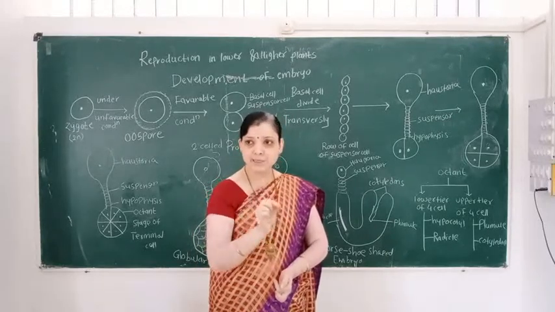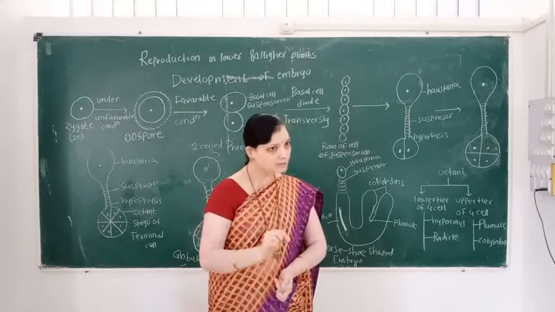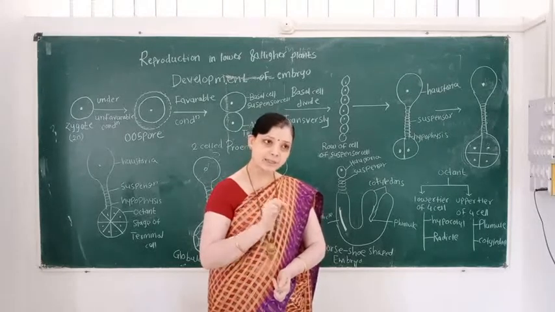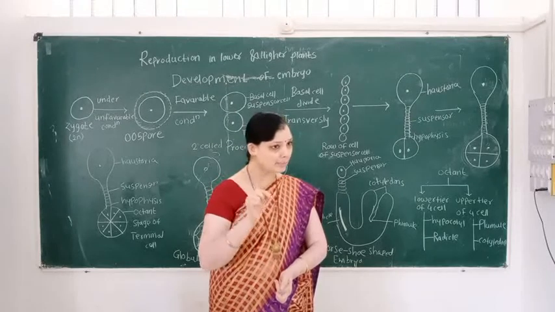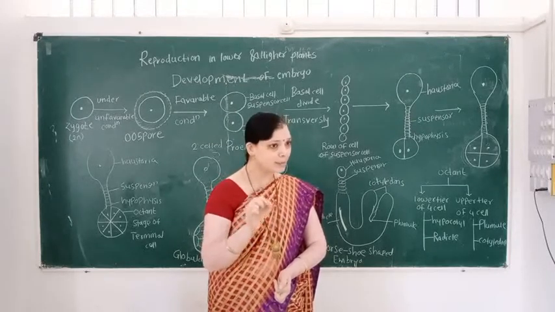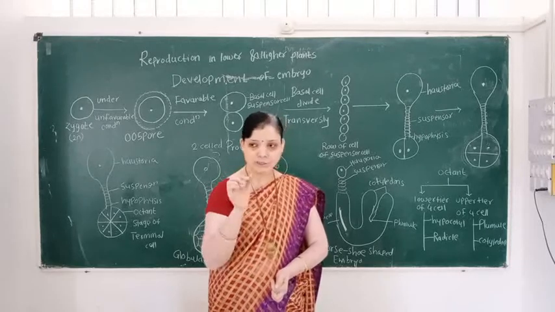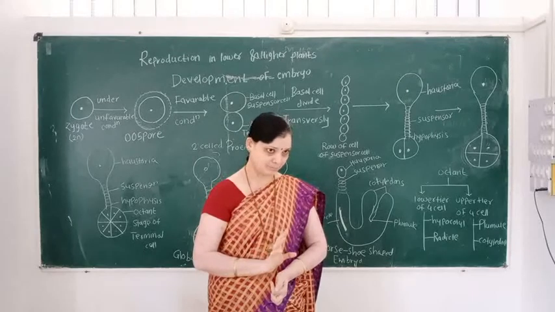One male gamete unites with the female gamete. The male gamete is haploid, the female gamete is also haploid, but the zygote formed is diploid in nature.